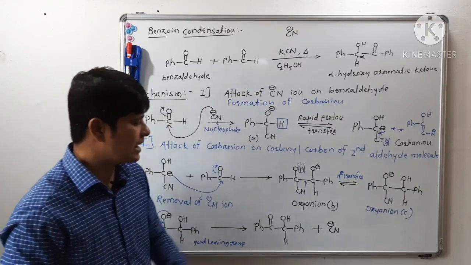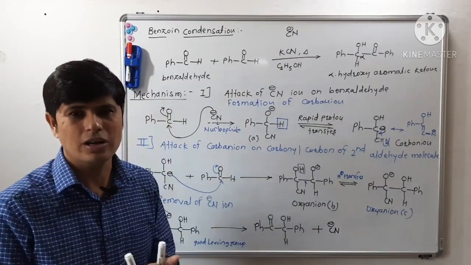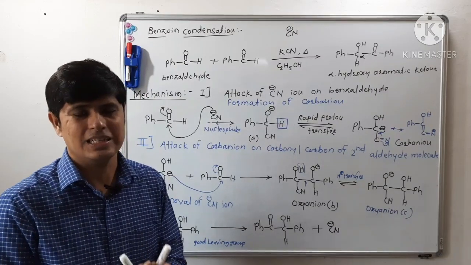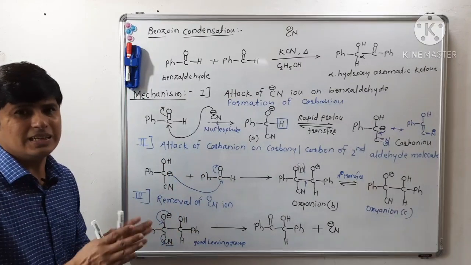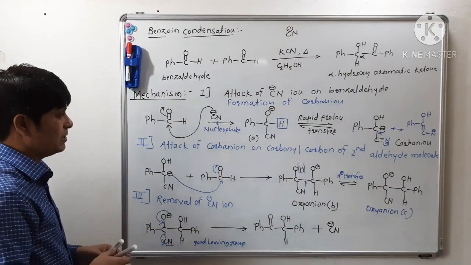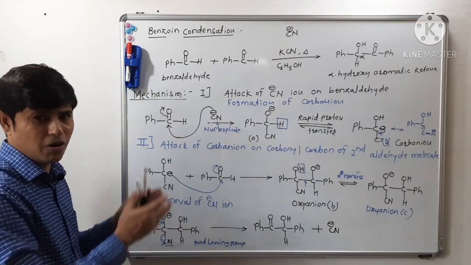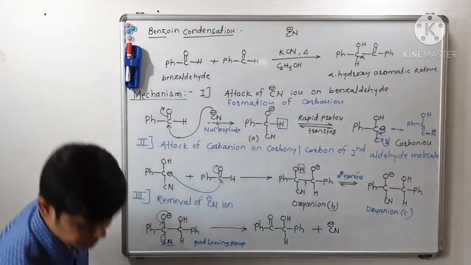See here, this nitrile ion is again coming back, isn't it? So it is what? A catalyst of this reaction. So this is what? Benzoin condensation. Let us see some example of benzoin condensation. I hope you have understood this. Okay, now we will see some examples of benzoin condensation.